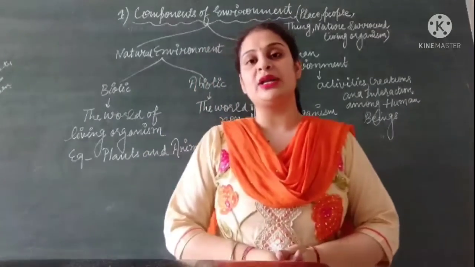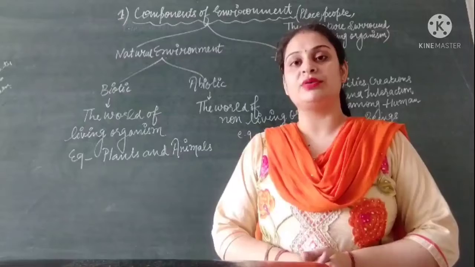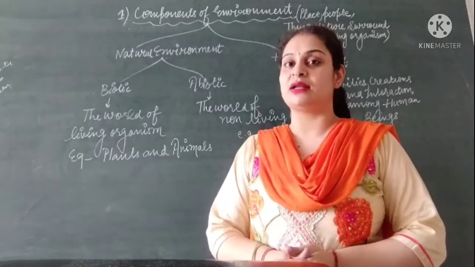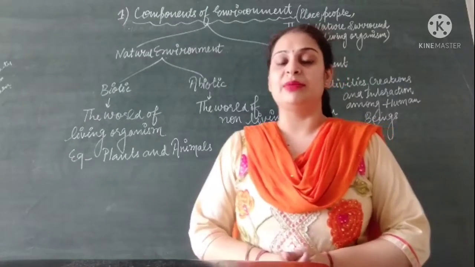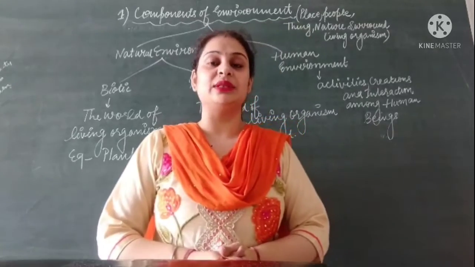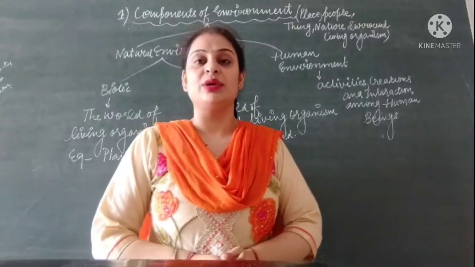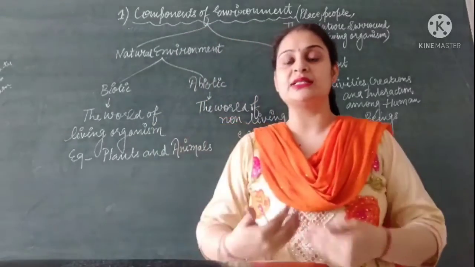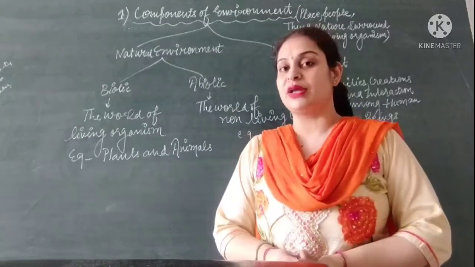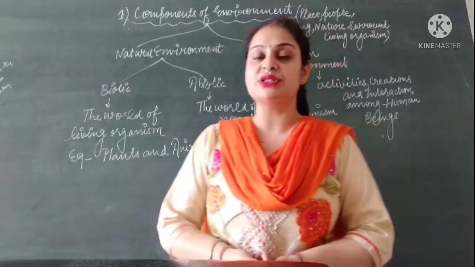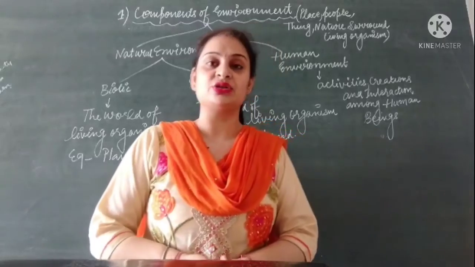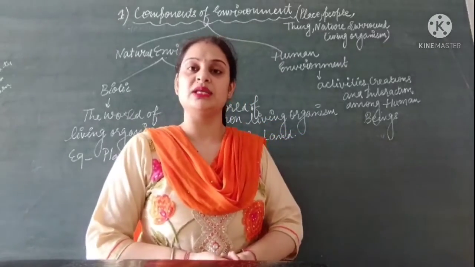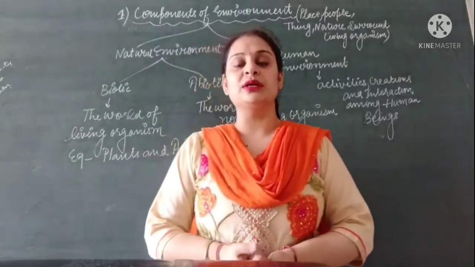When we talk about an individual, when we talk about family, it comes under the category of human environment, because family is created with the help of emotions. An individual comprises various emotions in itself. So when we talk about the creations of humans, the interactions of humans with other human beings, we call them human environment.